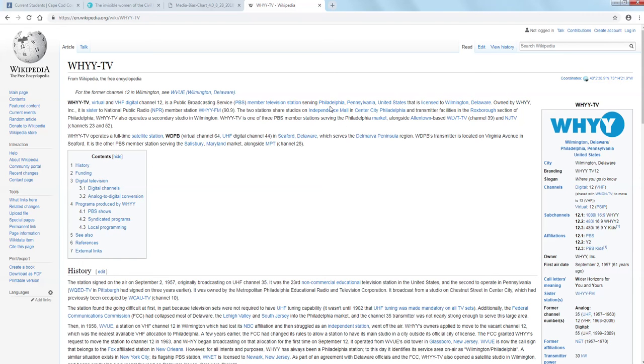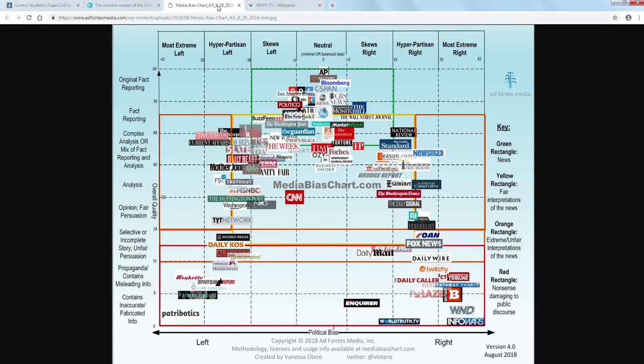So it's a virtual and digital channel, and it's part of the public broadcasting service. So I would say that PBS is usually known as a fairly neutral site. A little left, I can see here's NPR, National Public Radio, and that skews a little bit to the left, but it's still solidly in that neutral column.